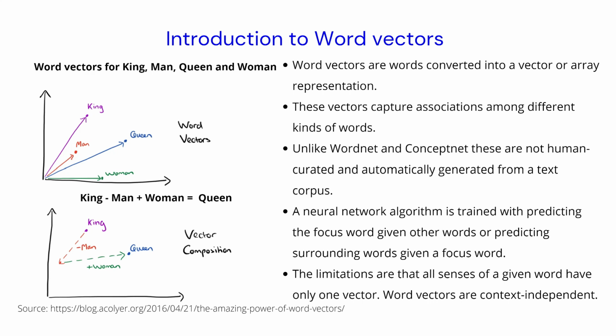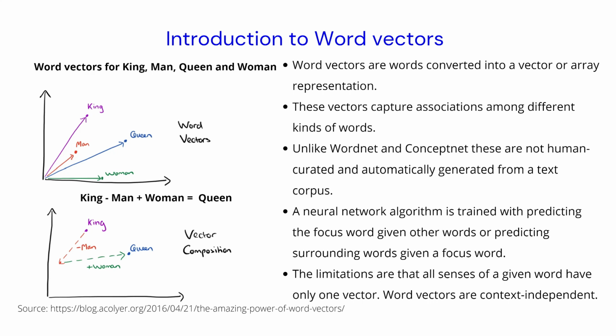And unlike WordNet and ConceptNet, word vectors are not human curated or human tagged. They are automatically generated from a text corpus. A neural network algorithm is trained on this text corpus, and then we get these word vectors.